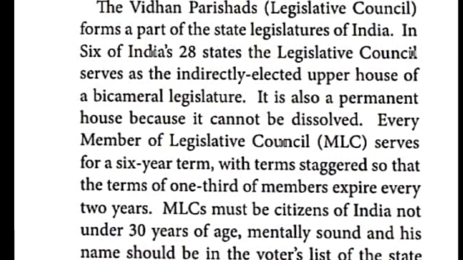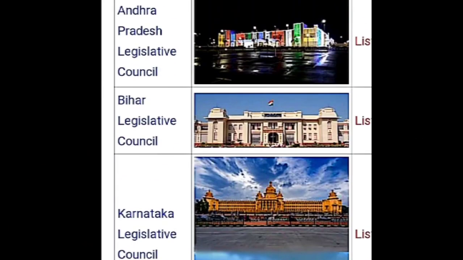Just before, I told you that 6 states only have the Legislative Council. So what are the states? We can check it, children. The next one, the list of Legislative Councils. The states are Andhra Pradesh, and then Bihar. They follow a unicameral legislature, uni meaning one, only one house, that is the Legislative Council alone.